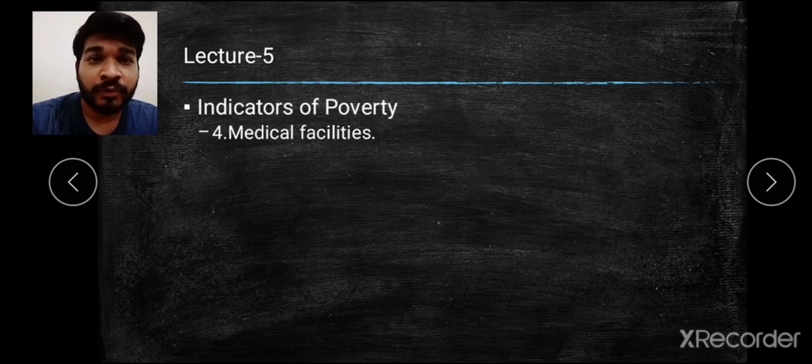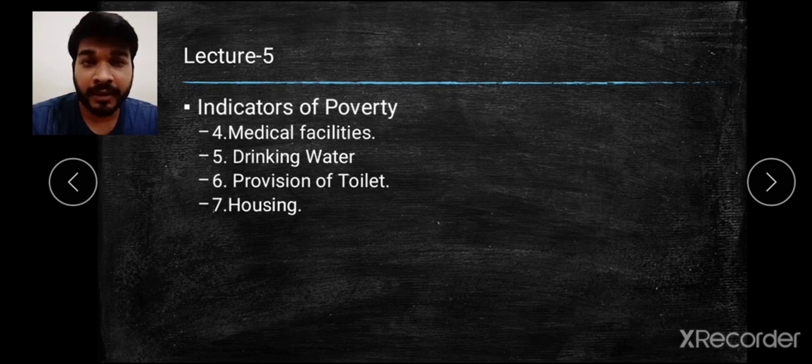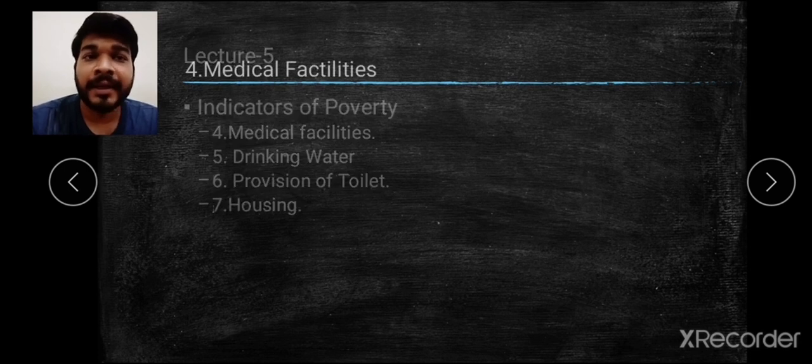Here is the fourth point under indicators of poverty, that is medical facility. Fifth is drinking water, sixth is provision of toilet, and lastly housing. So these 4 topics we are going to cover today as indicators of poverty. Let's start with the fourth one, that is medical facility.